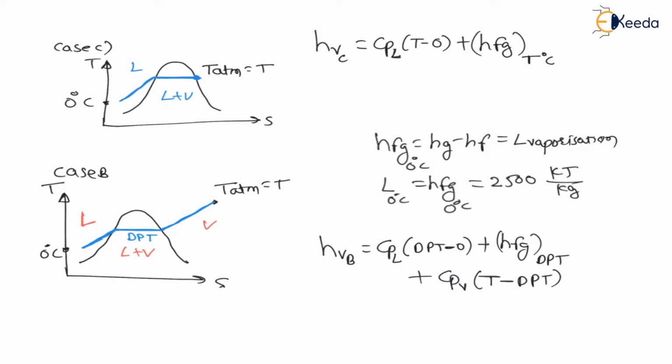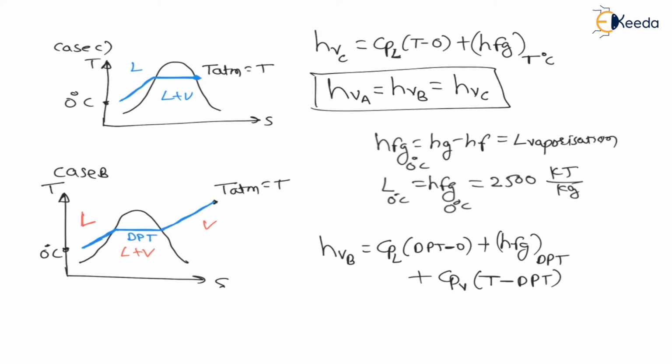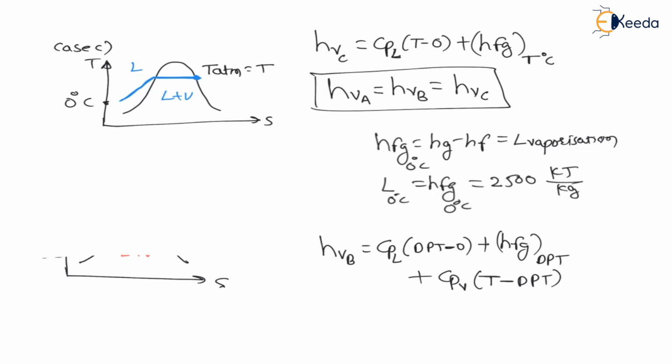And interestingly, my dear students, the enthalpy of vapor for case A is equal to enthalpy of vapor for B, which is equal to enthalpy of vapor for case C. So use any one condition, either case A, case B, or case C. Let us say I will use case A.